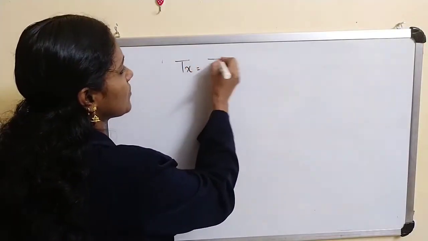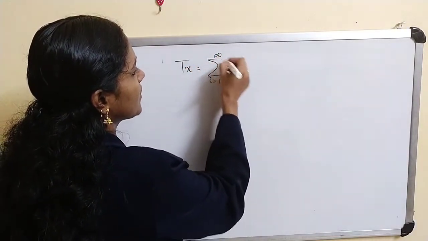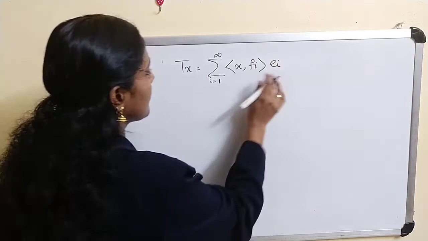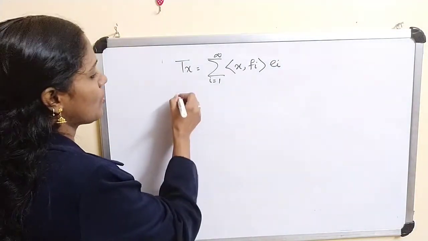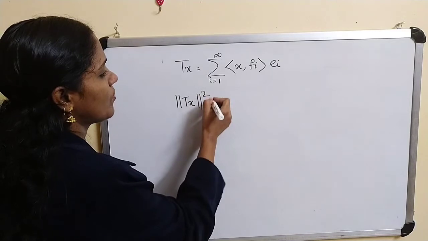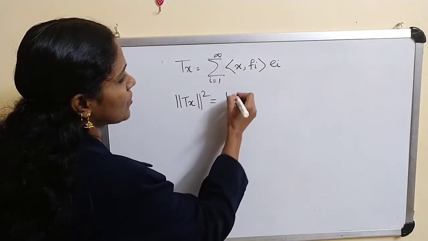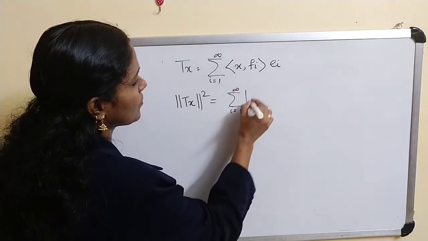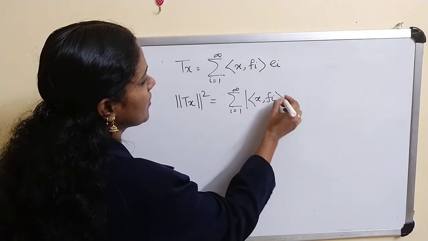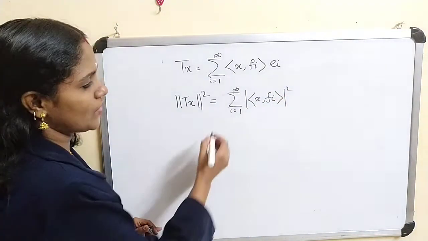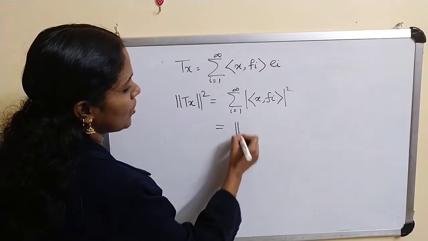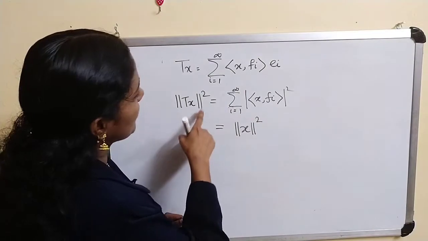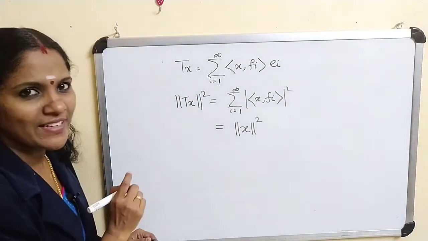Now Tx equal to sigma i equal to 1 to infinity inner product of x, f_i, e_i. This is our Tx. Now what about norm of Tx whole square? Norm of Tx whole square is equal to sigma i equal to 1 to infinity modulus of inner product of x, f_i whole square. Using Parseval's identity, this is equal to norm of x square. This implies norm of Tx whole square is equal to norm of x square.